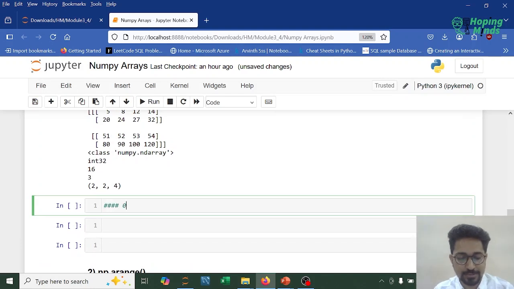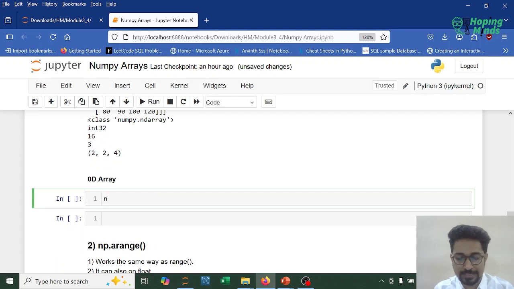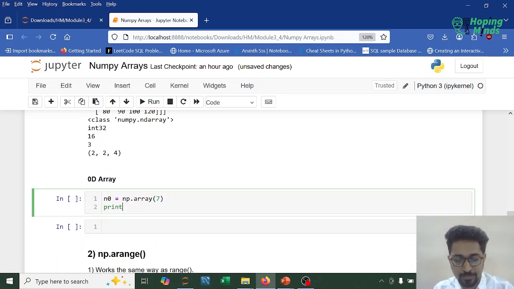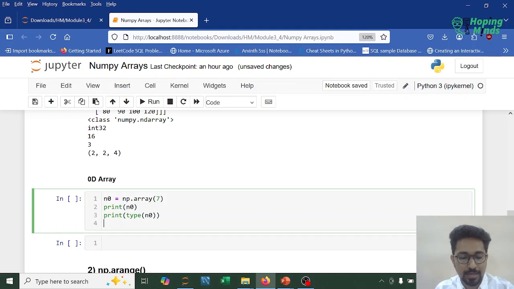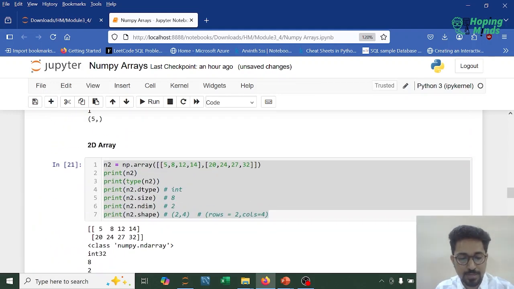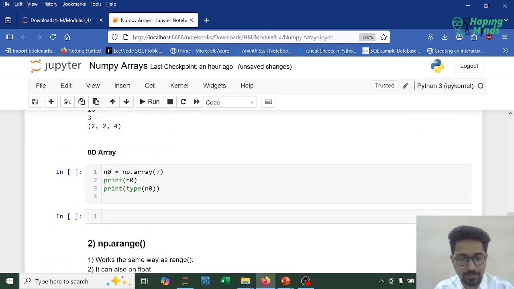Now this is a 0D array. A 0D array has literally no brackets, let's say n0 equals np.array. There would just be one element without any bracket. Suppose I'm passing 7, and if I print n0, if I print, let's say, type of n0, and then after type I can simply copy this part.